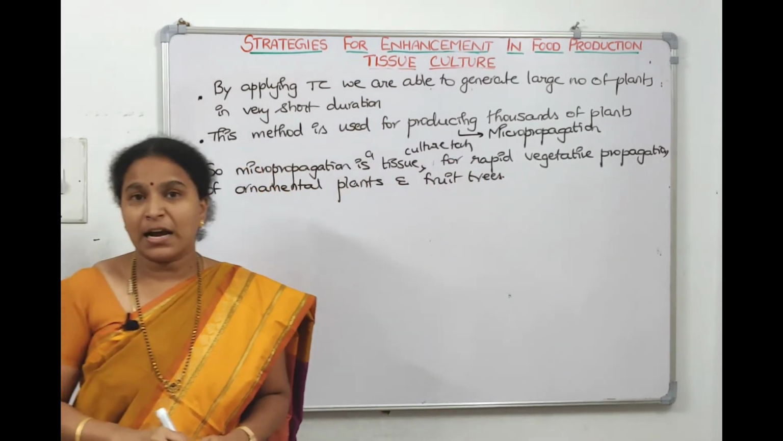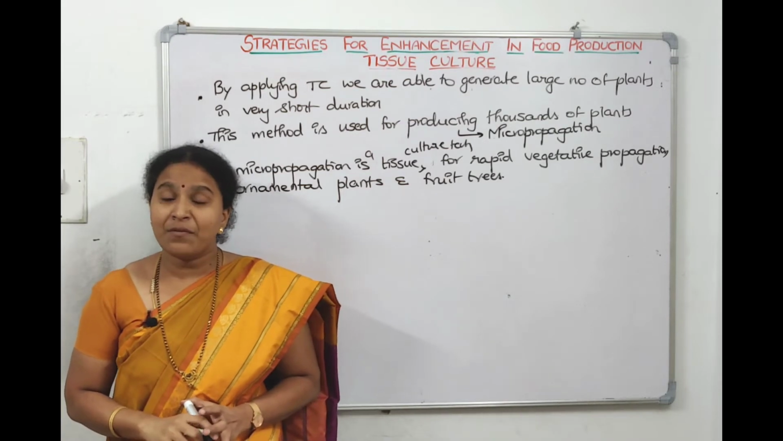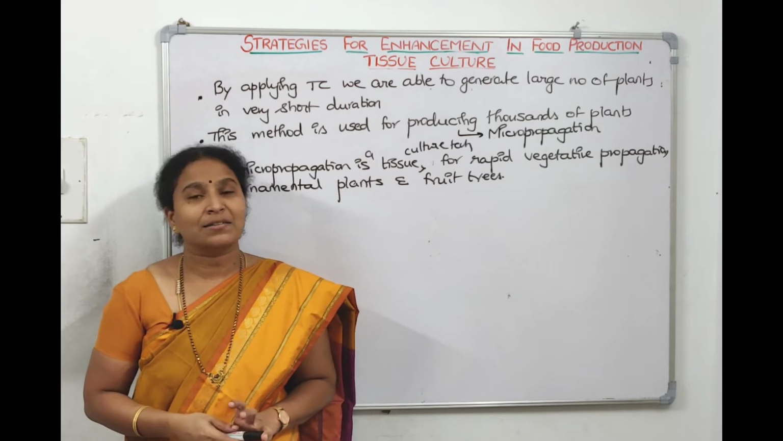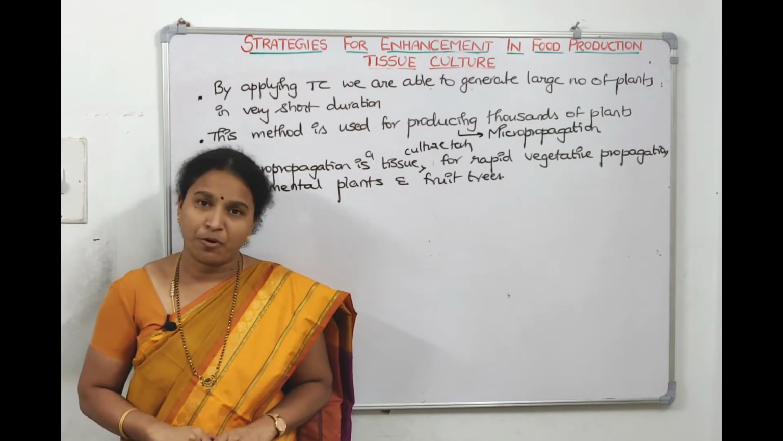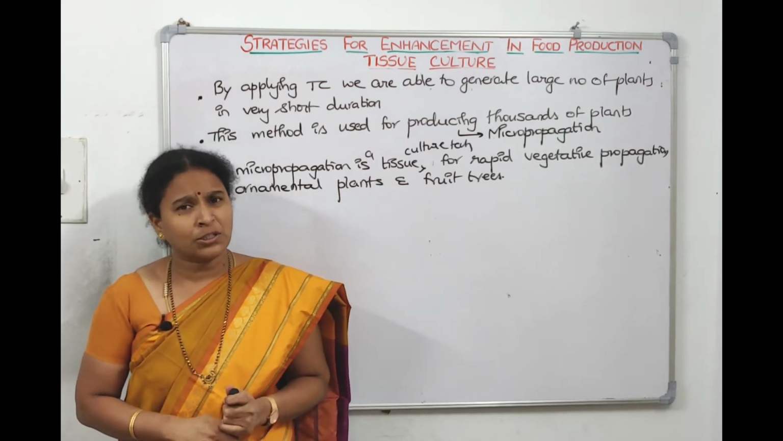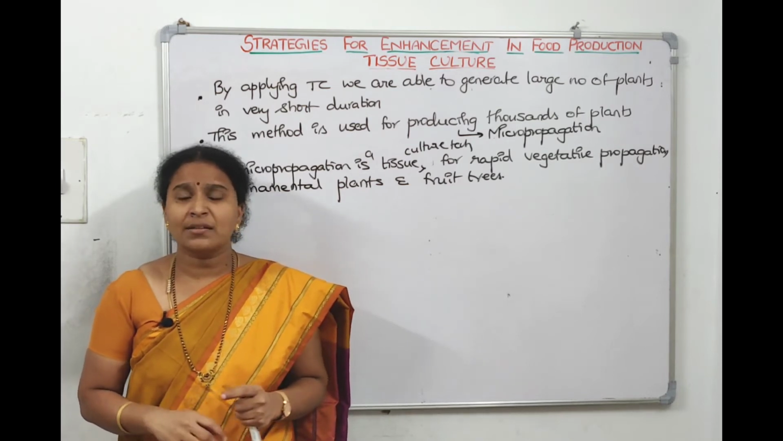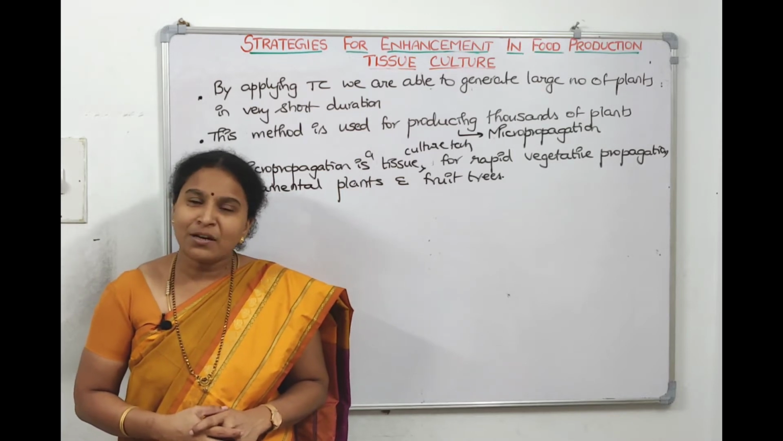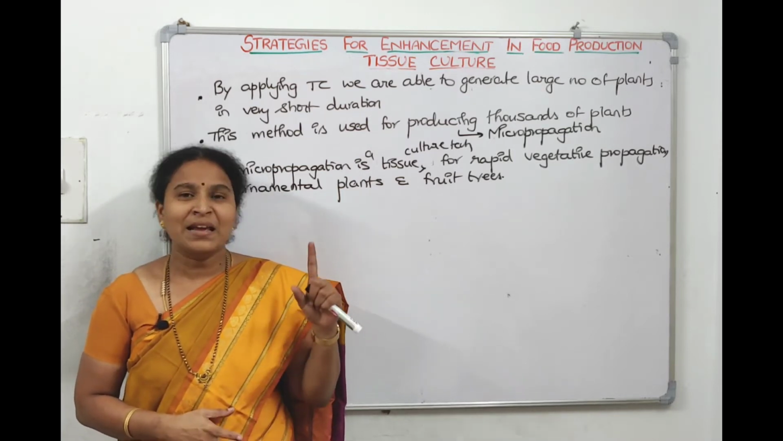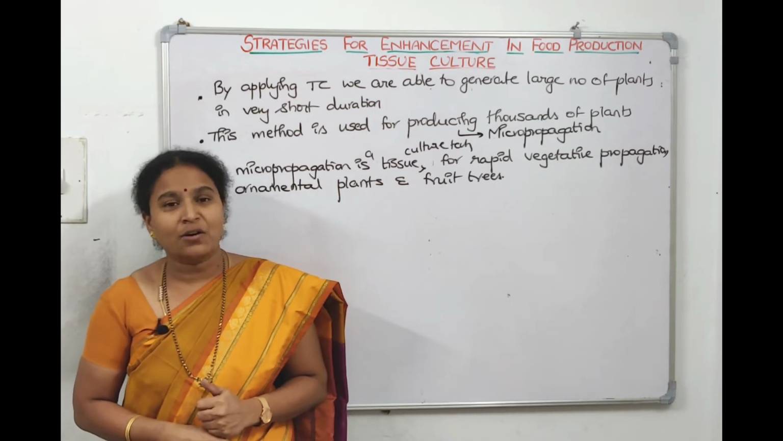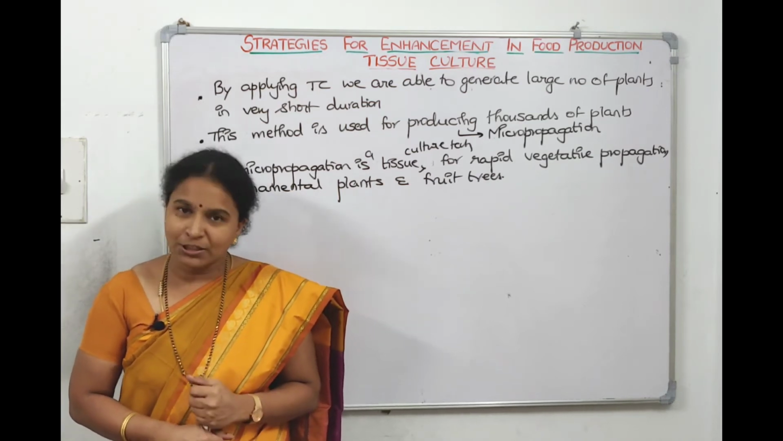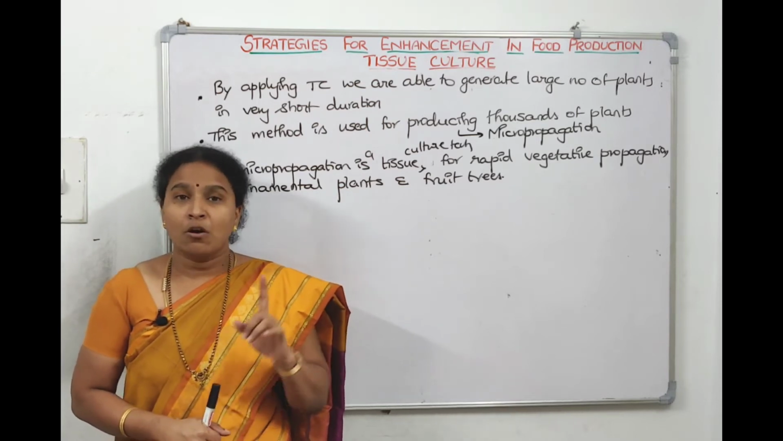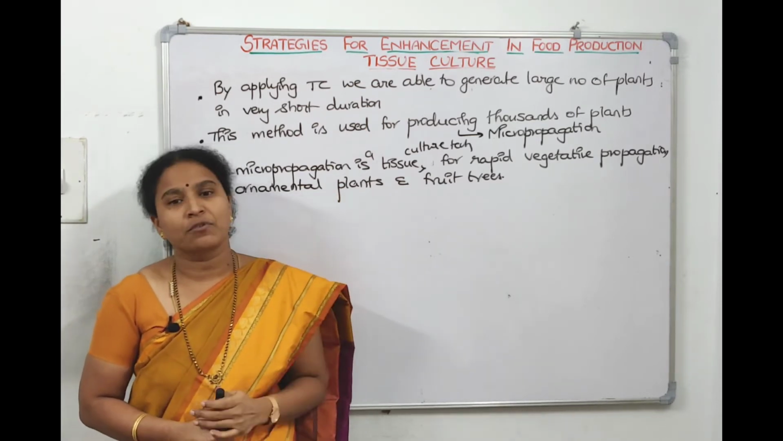In the question paper, if they are asking you, name that technique where we can produce many plants of ornamental plants in a short duration, the answer is micropropagation. Ornamental plants means orchids. Orchids, usually the seeds are non-endospermic and they cannot be propagated through seeds. So they are propagated only by vegetative propagation, and that too by micropropagation. So that's what I wrote. Micropropagation is a tissue culture technique which is used for rapid vegetative multiplication of ornamental plants and fruit trees, right?